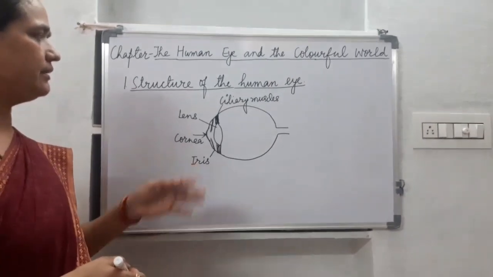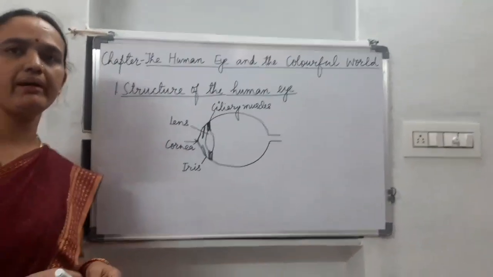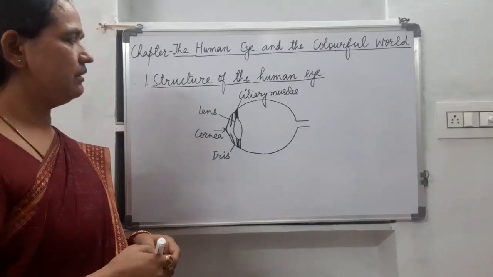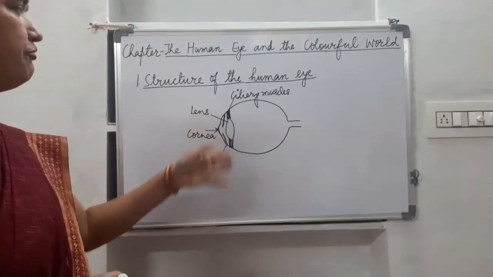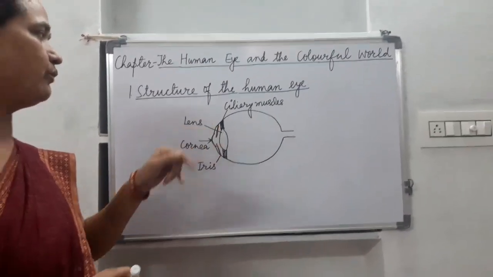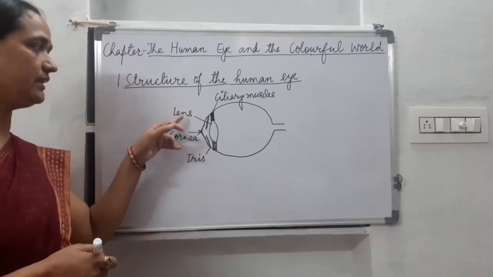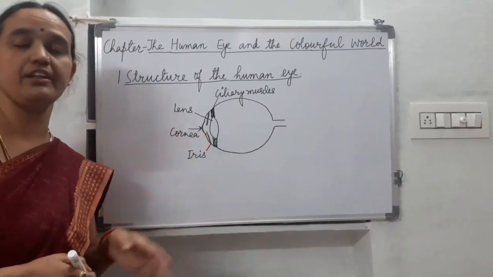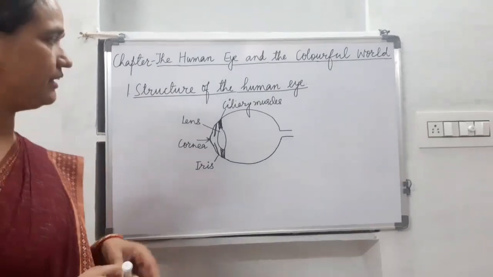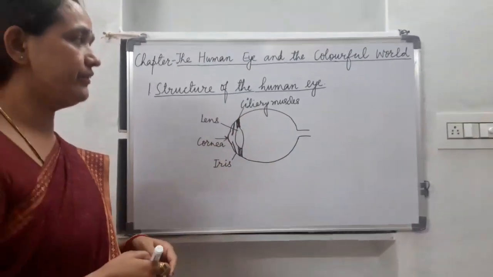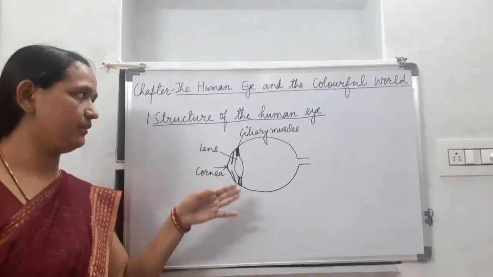Children, our eye is able to see nearby and distant objects by adjusting the focal length of this convex lens. Children, this lens is convex in nature and it forms a real and inverted image on the retina that acts as a screen.